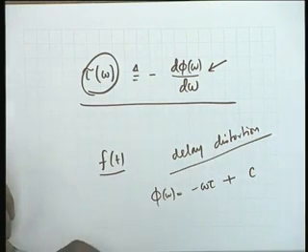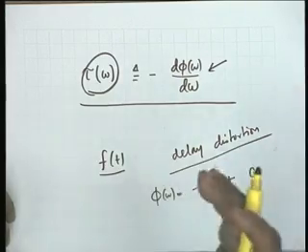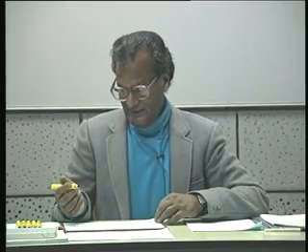We can allow a constant c. Okay, and c is usually pi by 2. If at all there is a constant, it is equal to pi by 2. Is the point clear? All right. So this is the importance of linear phase. That is because of a constant phase shift pi by 2, that you will see later.